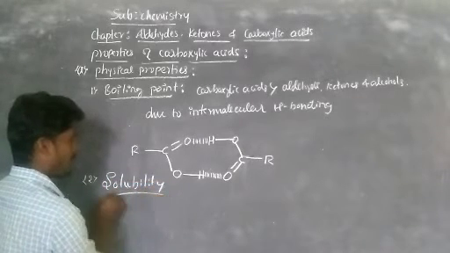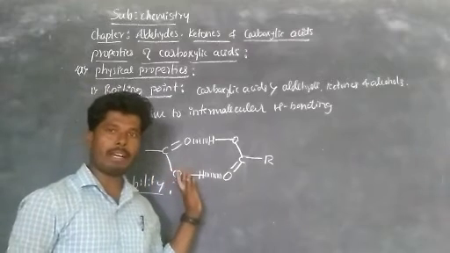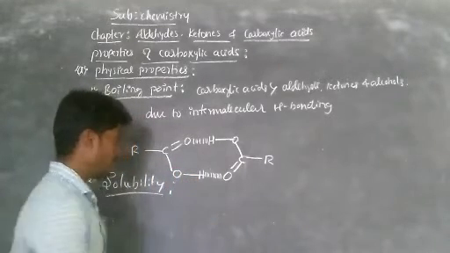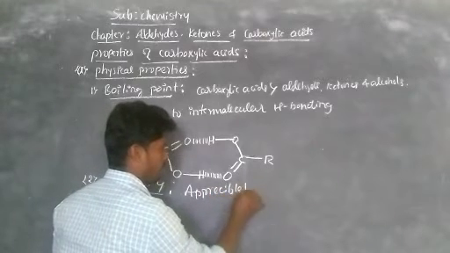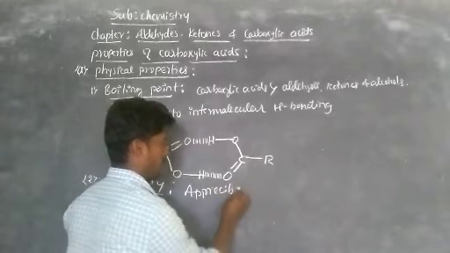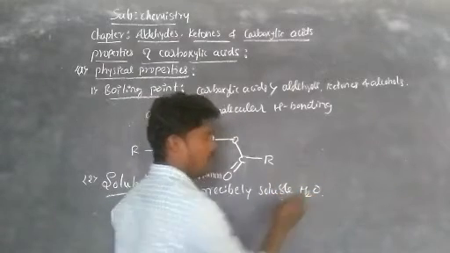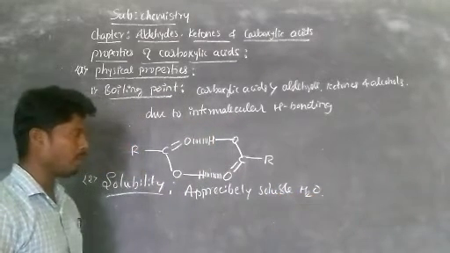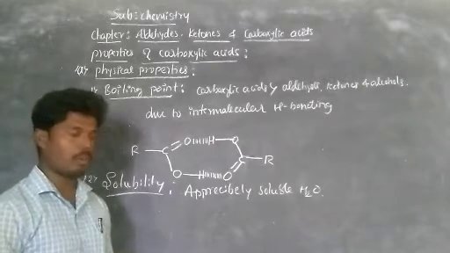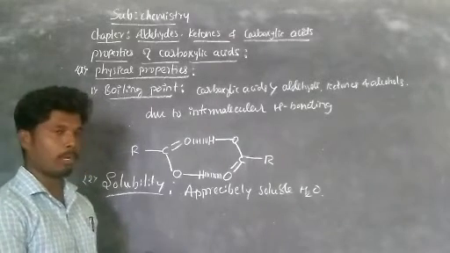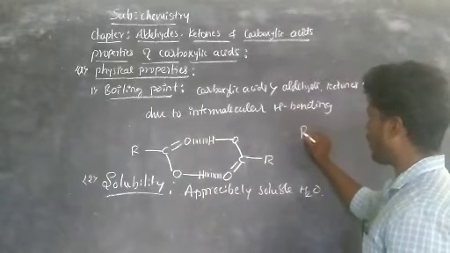Now the second one is solubility. The second physical property is solubility. The carboxylic acids are appreciably soluble in water. Appreciably means highly soluble in water, due to the formation of hydrogen bonding with water molecules. Observe here how it forms hydrogen bonding with water molecules.